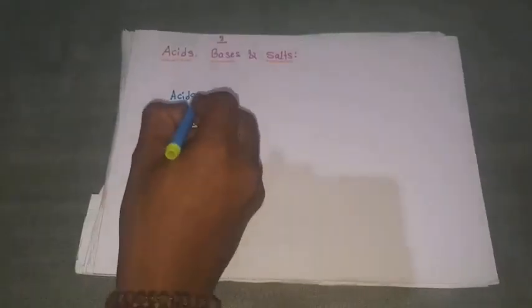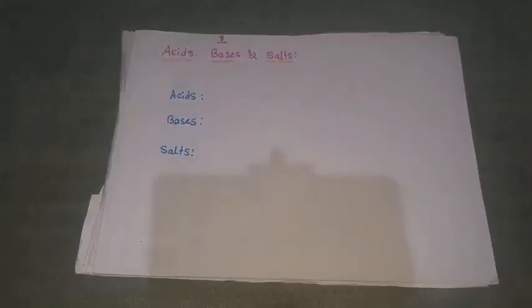So based on the chemical properties of a compound or substance, we classify substances into three: one is acid, one is base, and one more is salt. Then what do we mean by acid, what do we mean by salt, and what do we mean by base? Now we will discuss one by one.